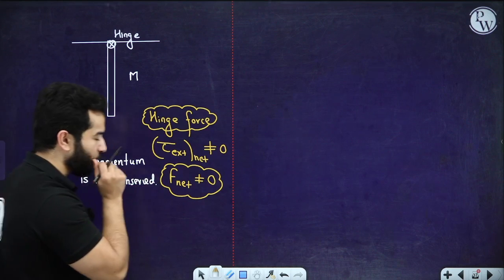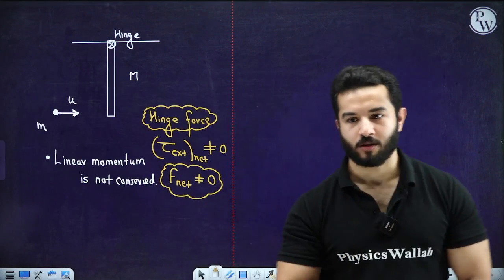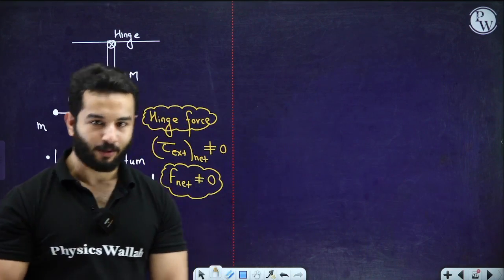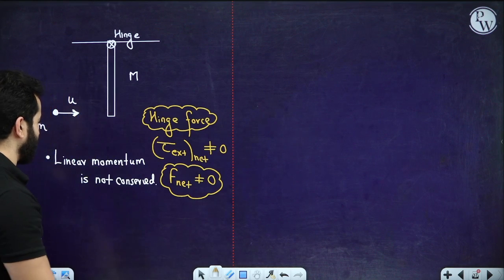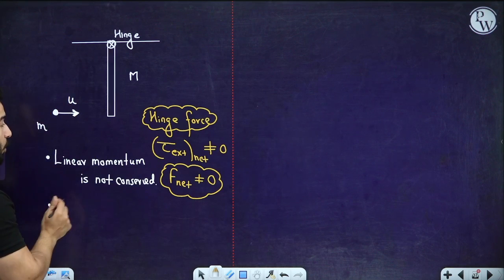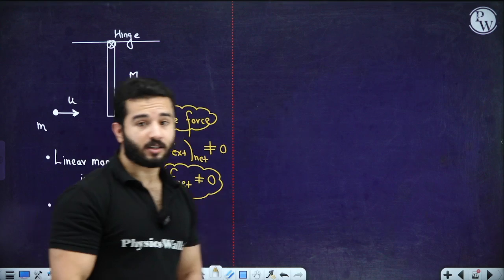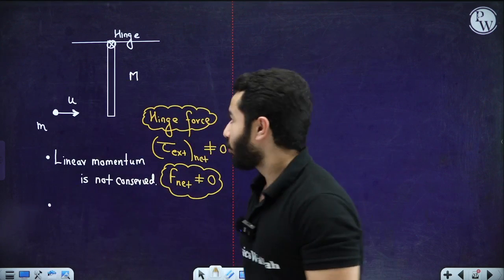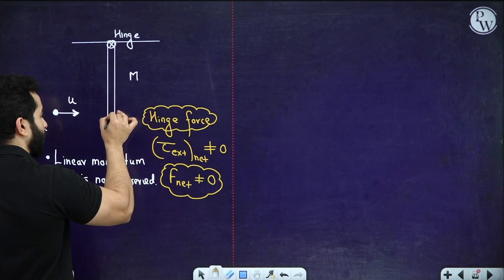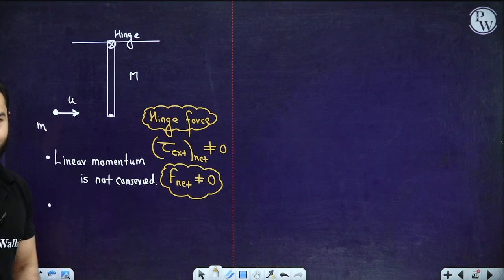We have a hinge force acting over here because this is a rod. Hinge force, you can consider it as a normal force applied by the support. Next thing is, what about angular momentum? Well, angular momentum is also not conserved everywhere. If you say let's apply the conservation of angular momentum about this point, it will not be applicable.